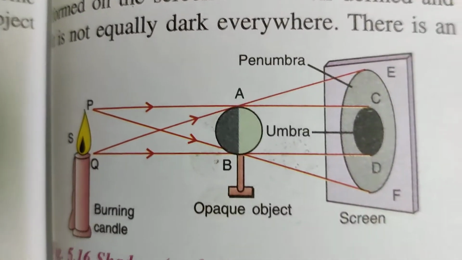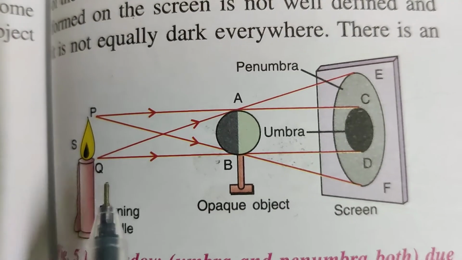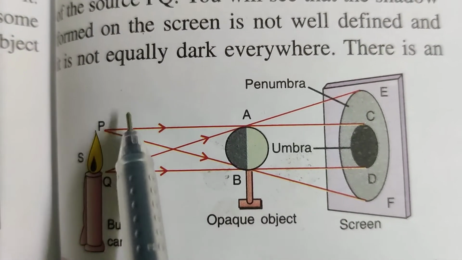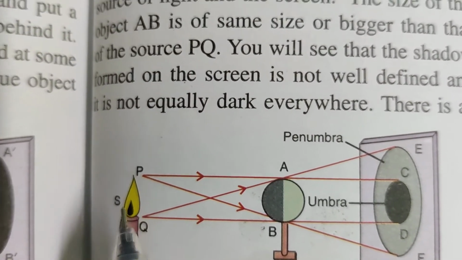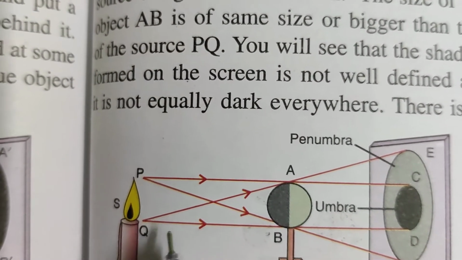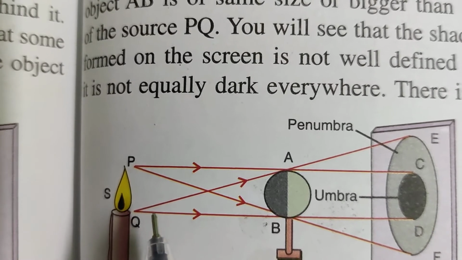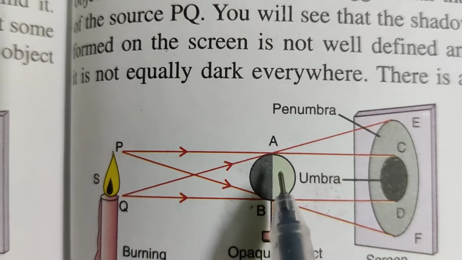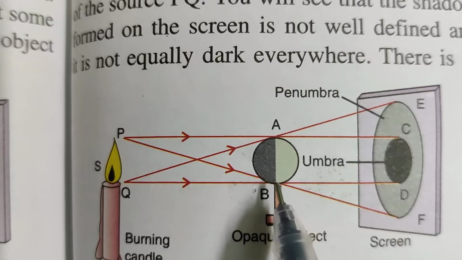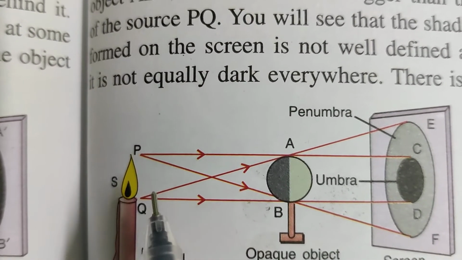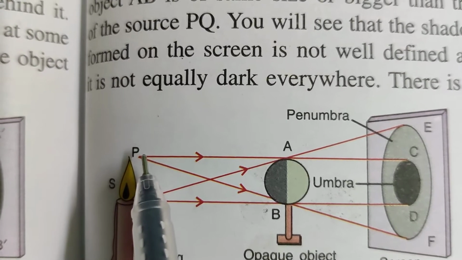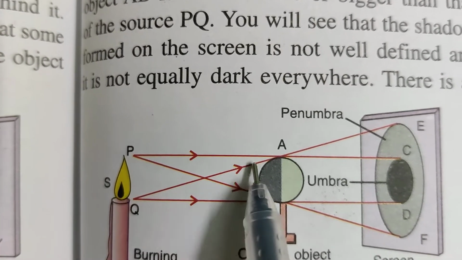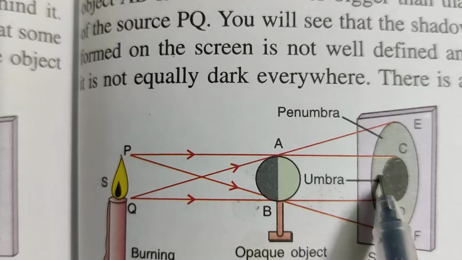Now I want to explain about penumbra. So here is the picture. Now the burning candle is there, children. There is no obstruction, no cardboard here, so the light is traveling in all directions. Now this opaque object is kept. From one point, see here from P, one dark shadow is formed.